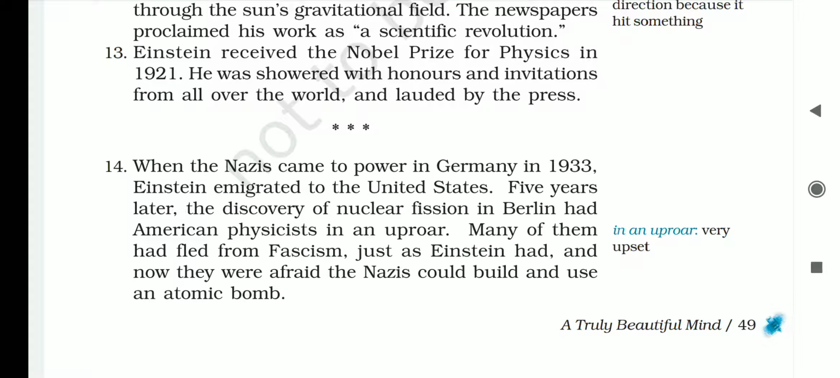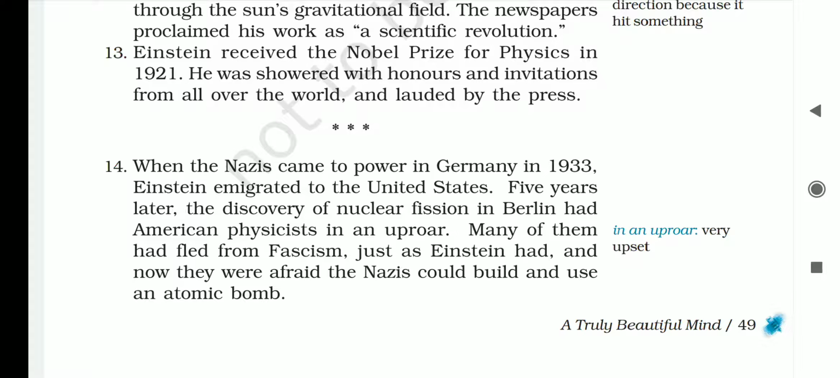So in 1933, Germany came under the power of Nazis. The famous Nazi ruler was Adolf Hitler. At that time, Einstein left his own country and shifted to the US forever. Emigrated means to leave one's own country and to shift into another country permanently. So Einstein left his country and he shifted to the United States forever.